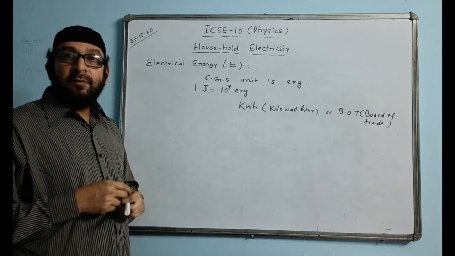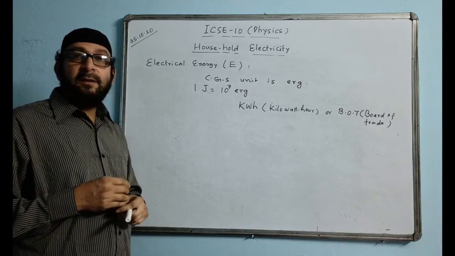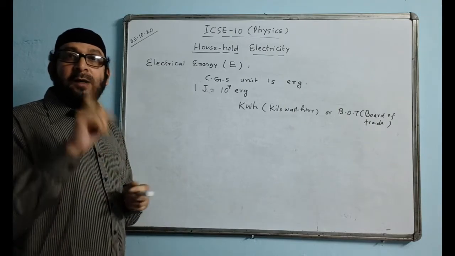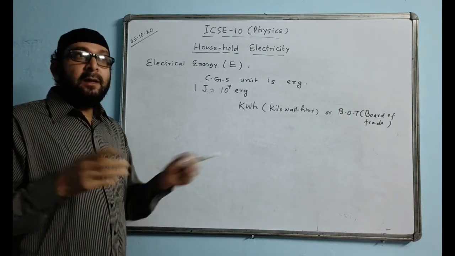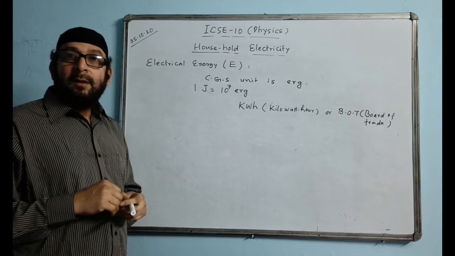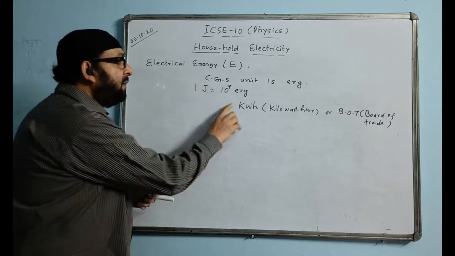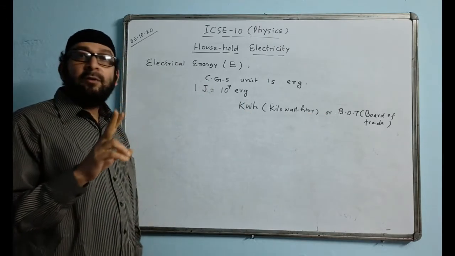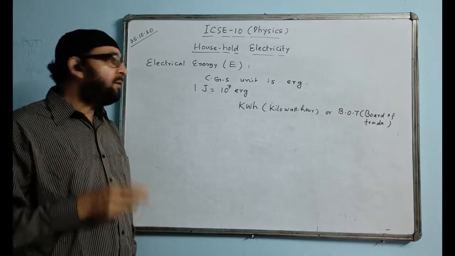Remember it, we pay the bill for consuming electrical energy in terms of kilowatt hour, not in terms of joules. We consume units. In a month you may be consuming 300 units, maybe 400 units. Whatever units you consume, 1 unit is 1 kilowatt hour or 1 BOT. 2 kilowatt hour is 2 units. 3 kilowatt hour is 3 units.